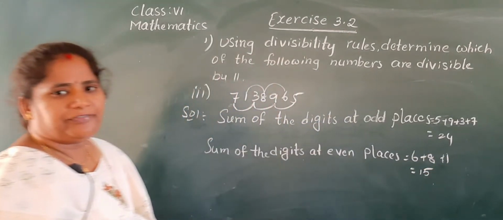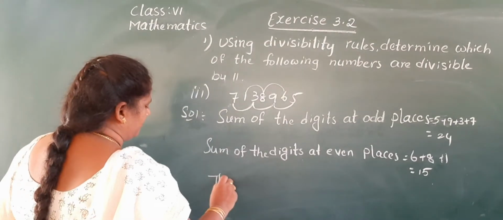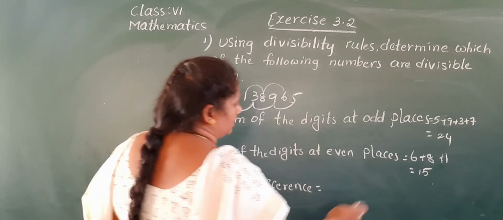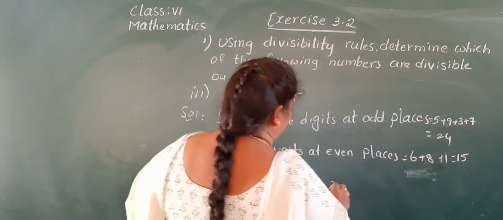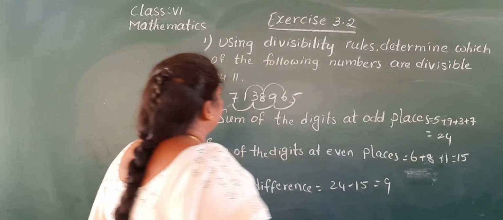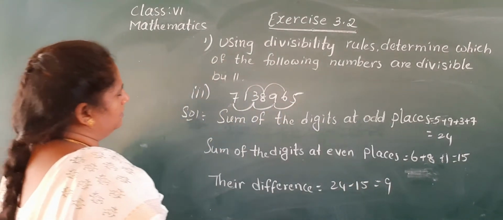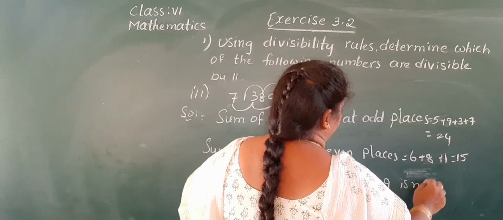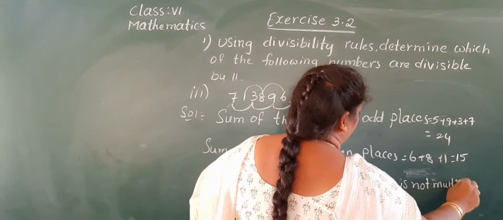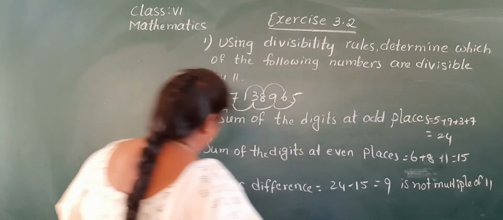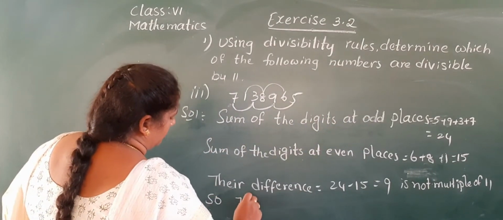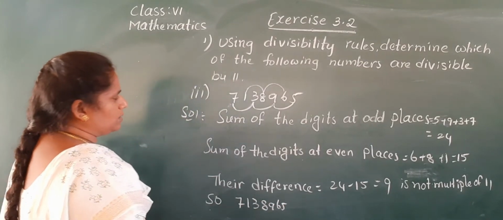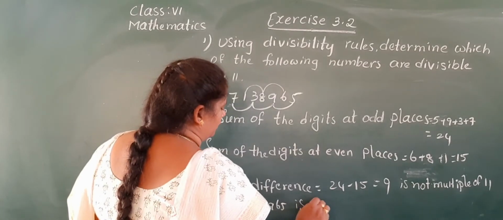Now their difference: 24 minus 15 is 9. But 9 is not a multiple of 11. So 71,38,965 is not divisible by 11.